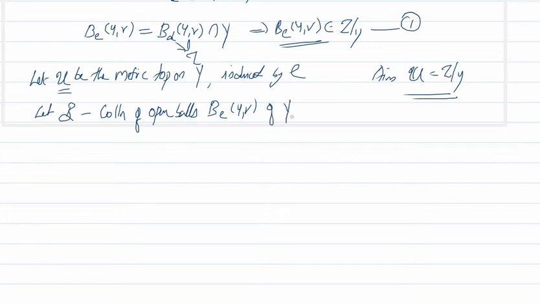Collection B is the open balls B_E(y, r) in Y, so that this B forms a base for U.